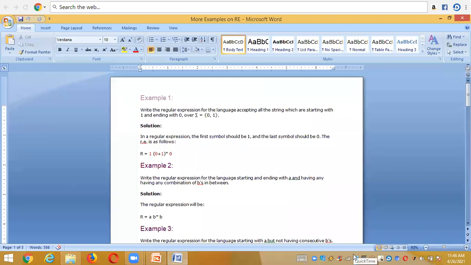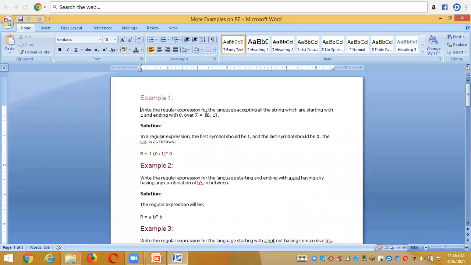You solve the regular expressions yourself. That means you yourself build the regular expressions just by taking the input in the form of the given question. While writing the question, like in an exam, this is example number 4, right? When we want to start the solution for example number 4, first of all, we need to write the regular expression for the language accepting all the strings which start with 1 and end with 0.